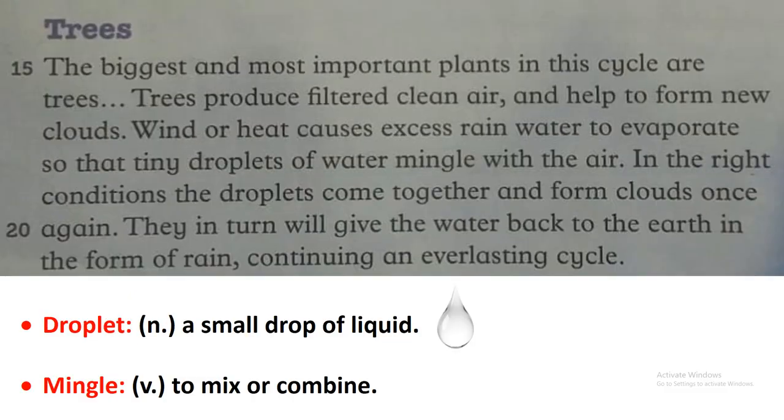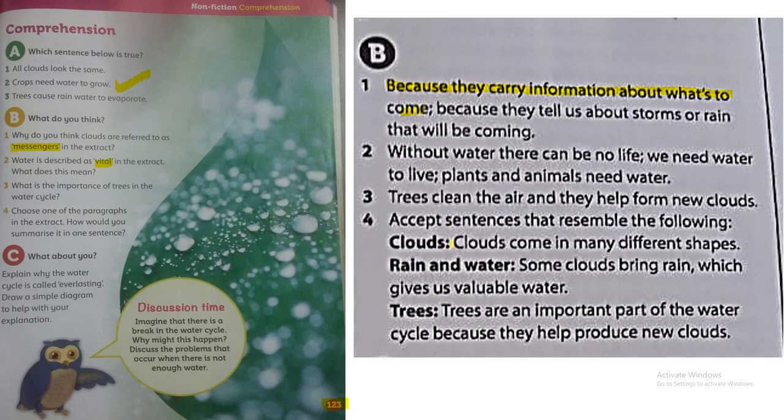For example, the first one, which has the subheading title clouds, it will be: clouds come in many different shapes. The second paragraph, rain and water, it will be: some clouds bring rain, which gives us valuable water. The third paragraph, which has the subheading title trees, it will be summarized into: trees are an important part of the water cycle because they help produce new clouds. Okay, of course you can write your own summary, it's up to you.